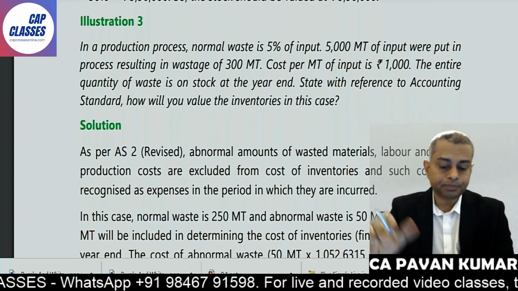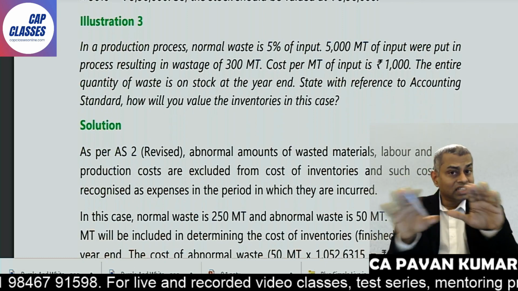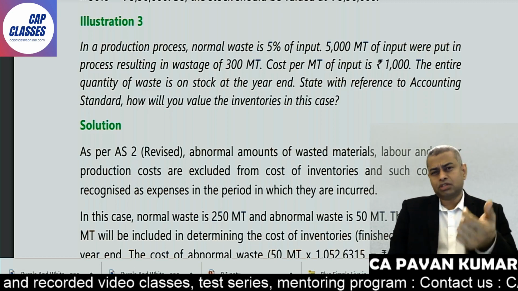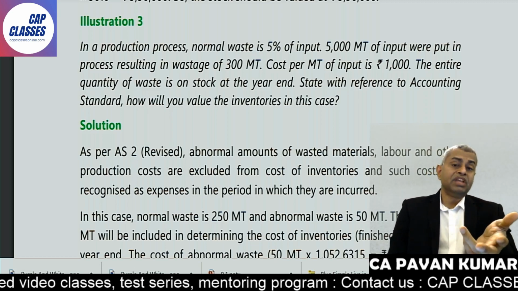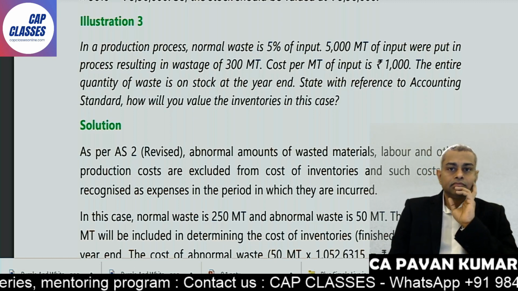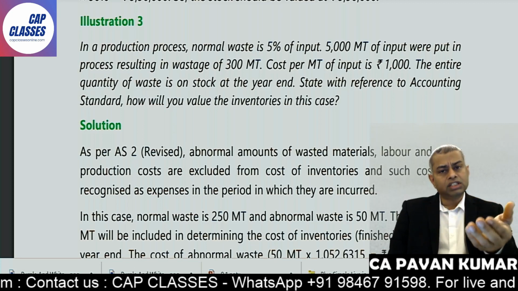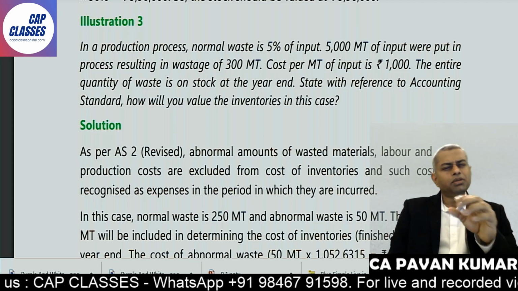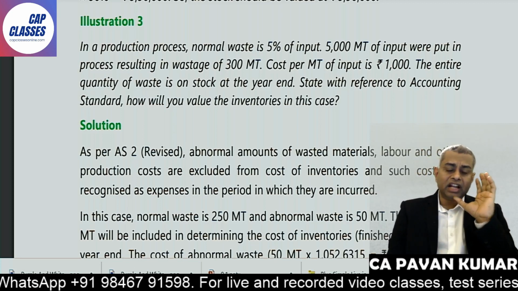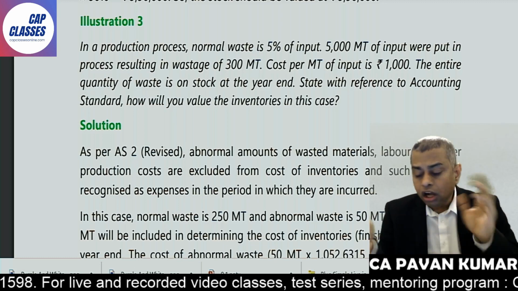Then problem number 3. In a production process, now you have not studied Accounting Standard 2, but do you remember, in your foundation or in your 11th class, 12th class, in your degree, somewhere you have studied the concept of normal loss and abnormal loss? In consignment, in joint ventures, in so many things you have read what is normal loss, what is abnormal loss. So basic common sense: the cost of normal loss should be included in the value of inventory and abnormal loss should be charged to P&L. Even in costing it is the same.